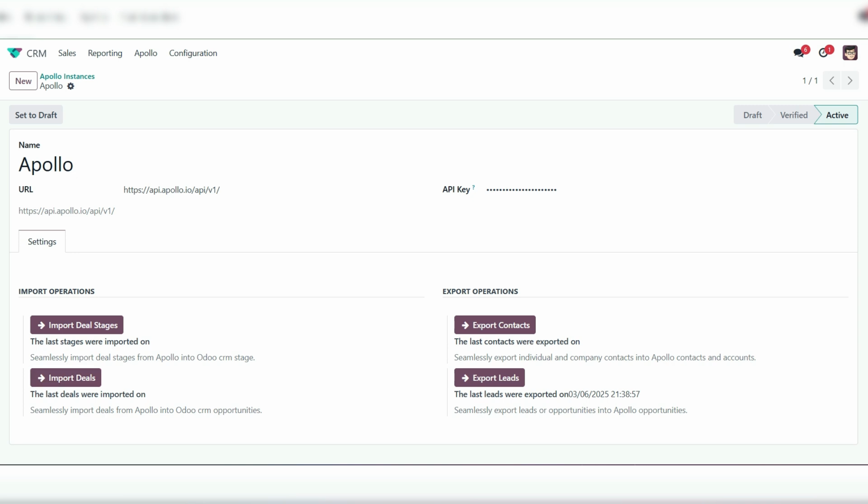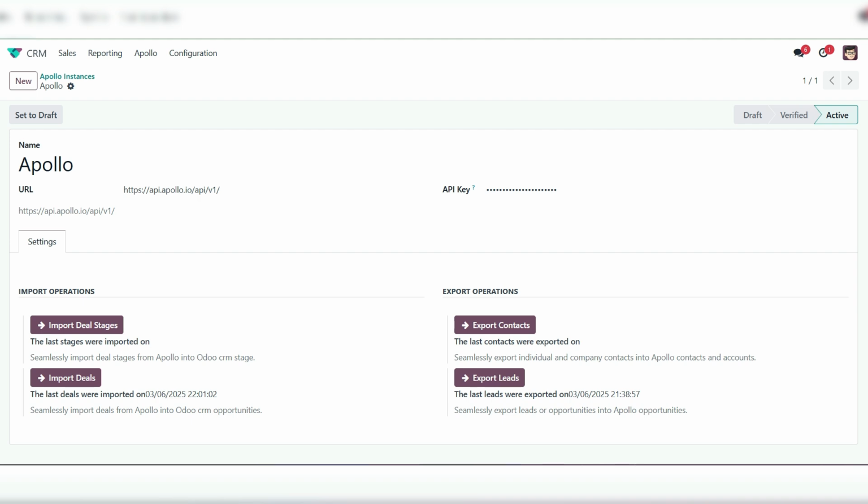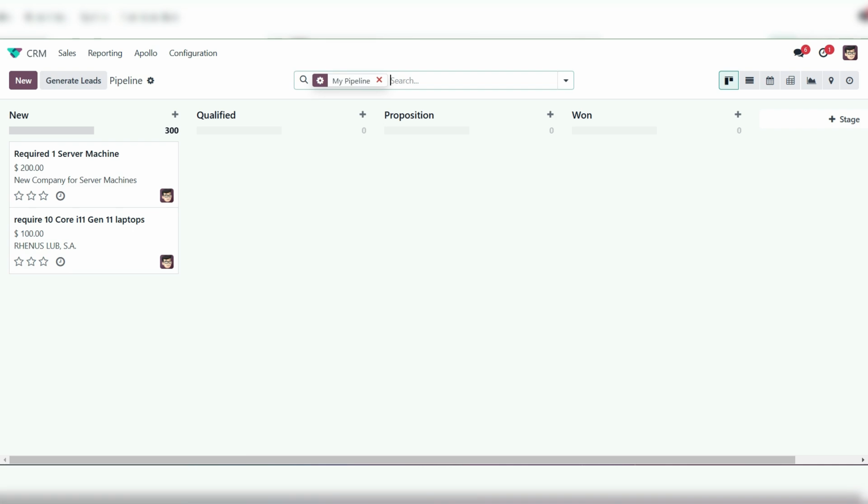So go back to my Apollo account. Here I will click on the import deal. So click on this one. Okay, so Apollo and create account. Yes, I want to create the account as well. So click on the process. Okay, so it has been processed. Now go into my pipeline and see require one server machine, require 10 core i11 generation 11 laptop.